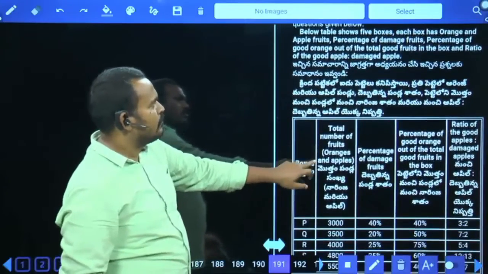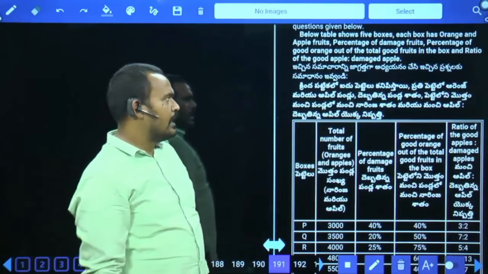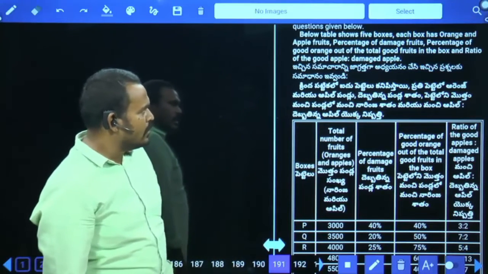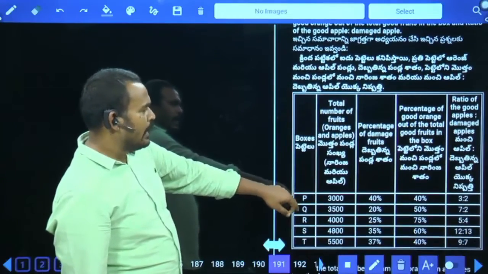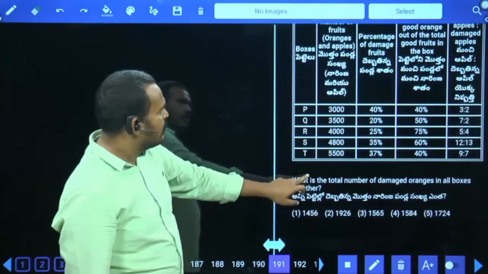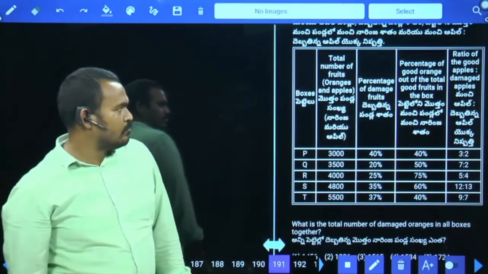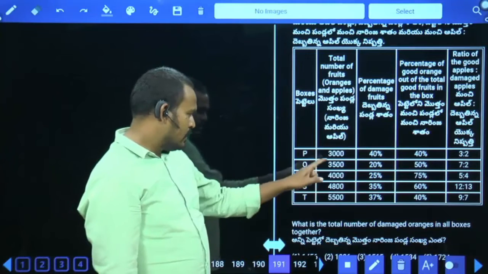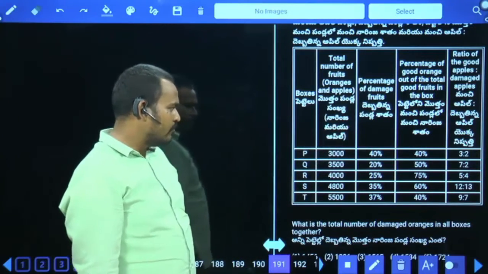Below table shows the 5 boxes and each box has orange and apple fruits, percentage of damaged fruits, percentage of good orange out of the total good fruits in the box, and the ratio of the good apple and damaged apple. First of all, in boxes P, Q, R, S, T are given. Total number of fruits, oranges and apples, 3000, 3500, so on. And percentage of damaged fruits are given 40%.